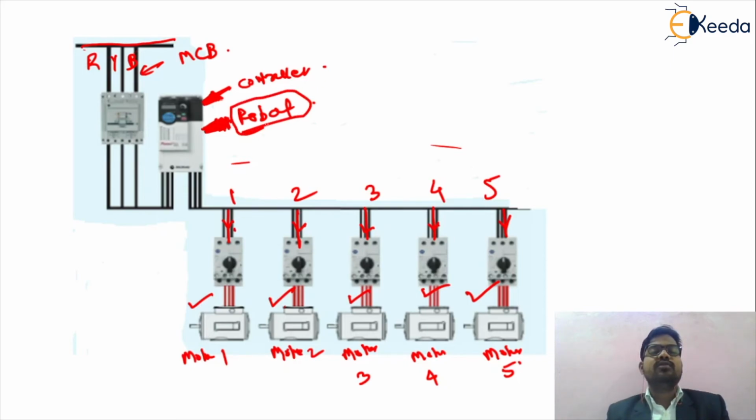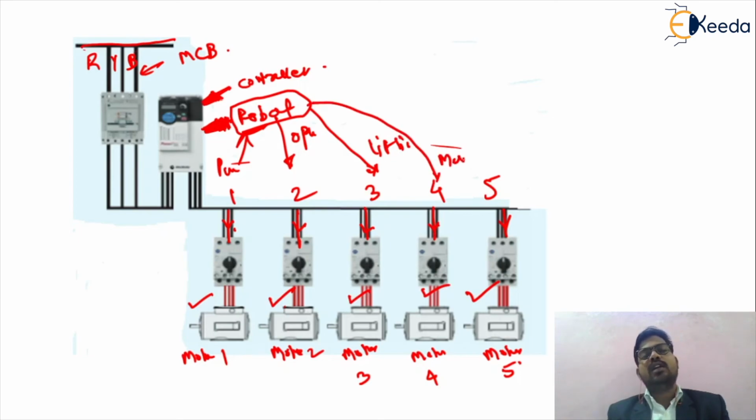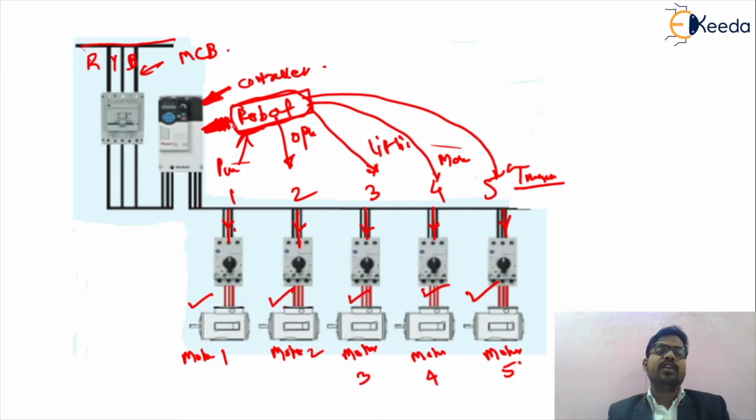Maybe the first motor is used only for punching purposes. The operations are different. This one is for lifting purpose, this is for motion purpose, and this is for transmission purpose. So we have to drive a single robot load for different operations. We are using a separate motor for each individual operation. So such kind of drive which uses n number of motors, that is motors number 1, 2, 3, 5, is obviously called a multi-motor drive.